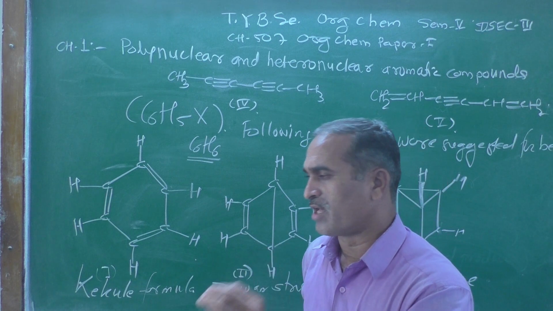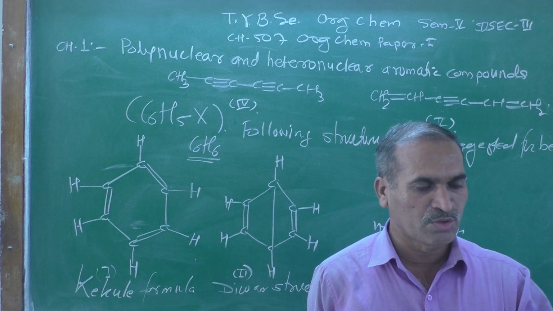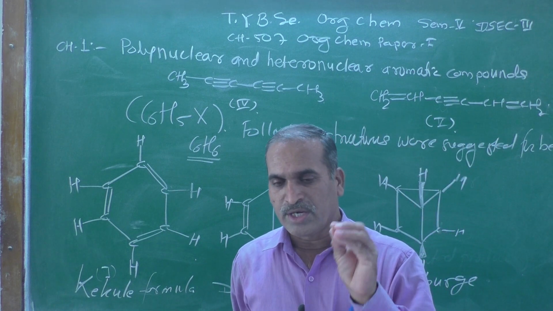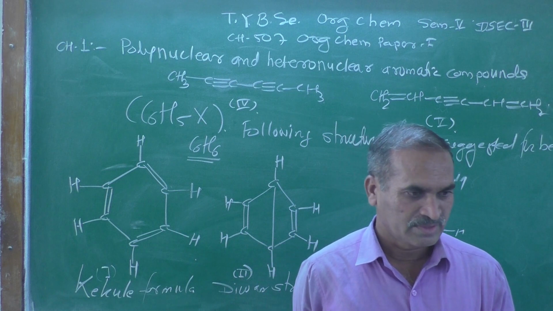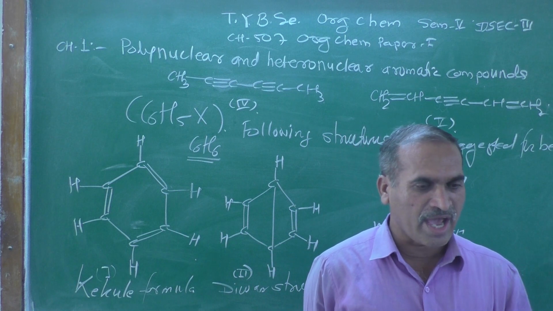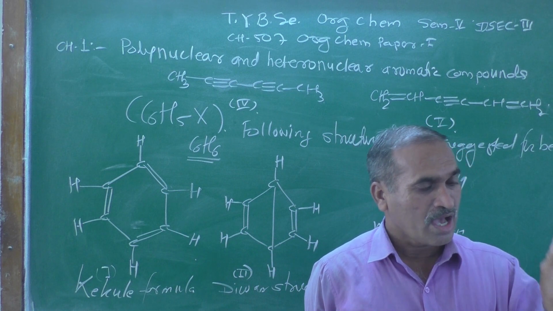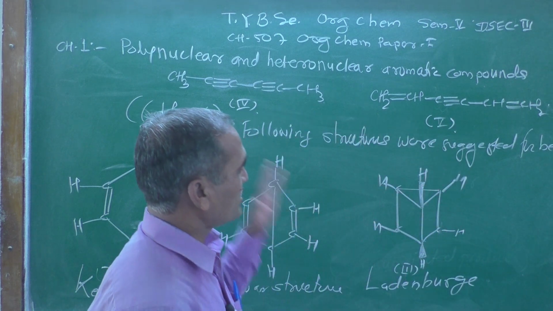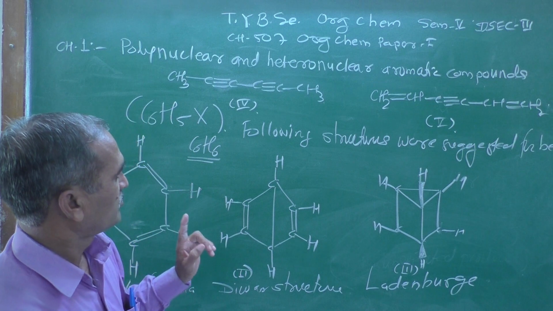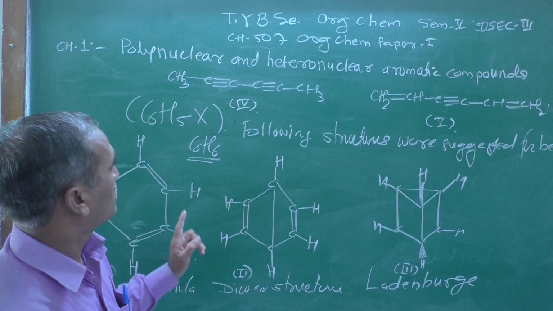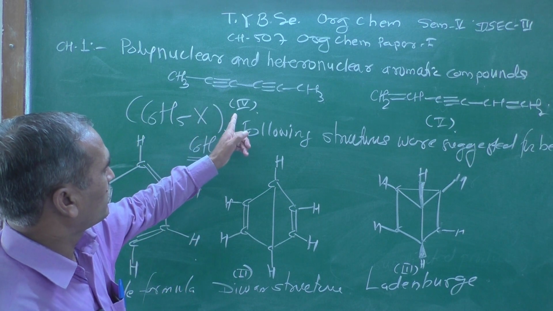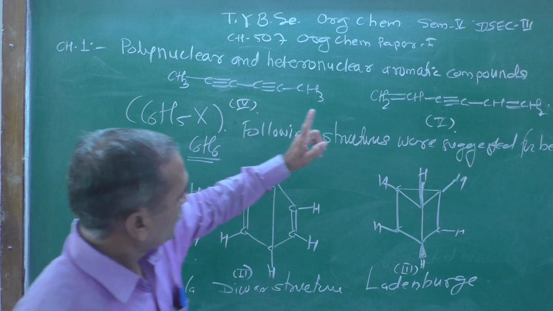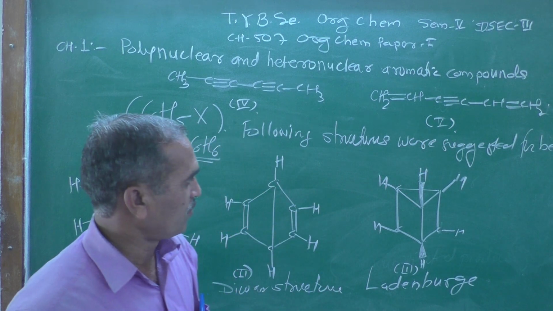It inferred that benzene has 6 identical hydrogen atoms. On the basis of that, if you see structure number 5 carefully,